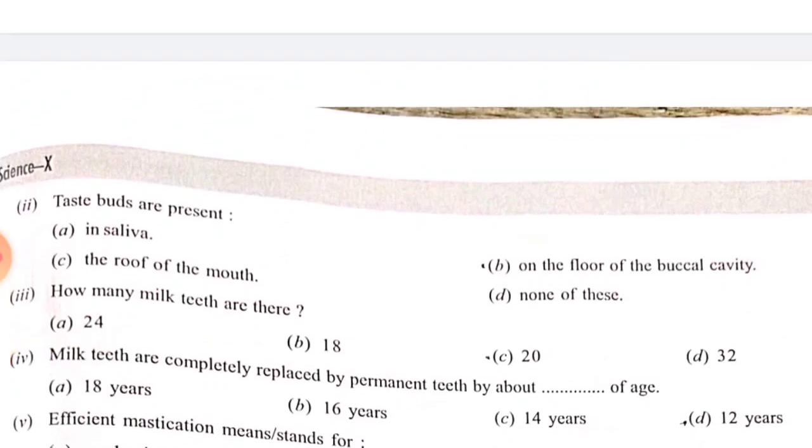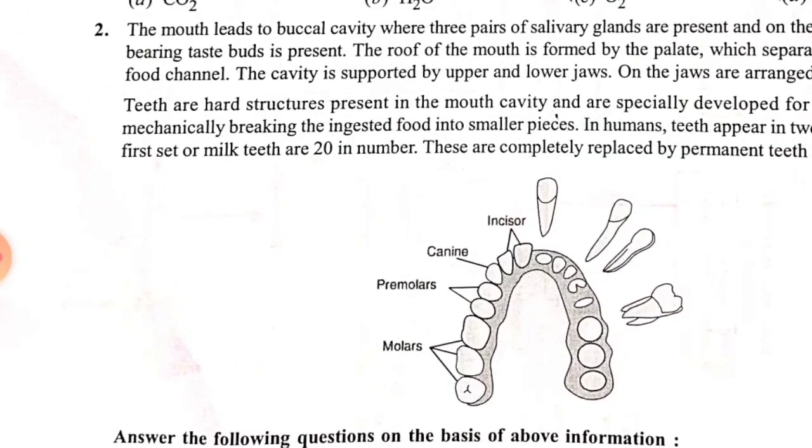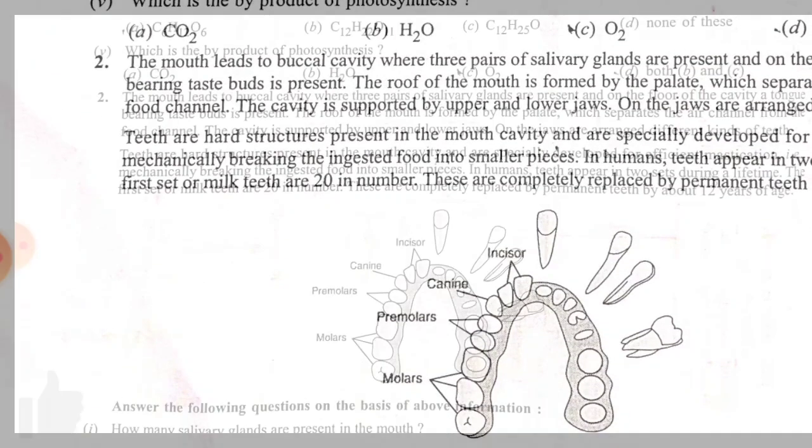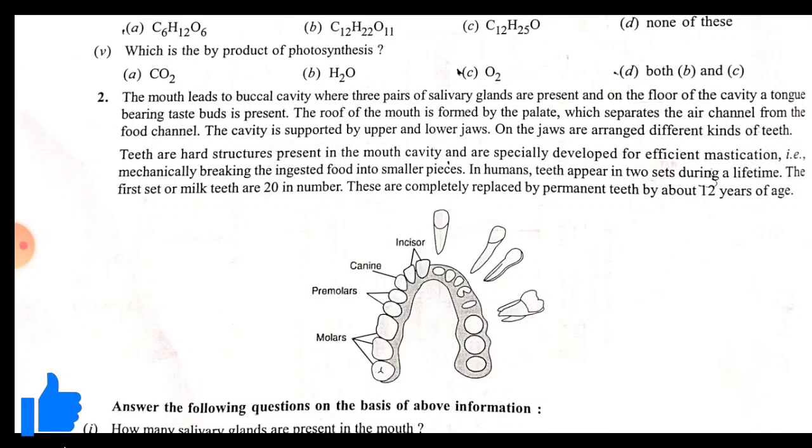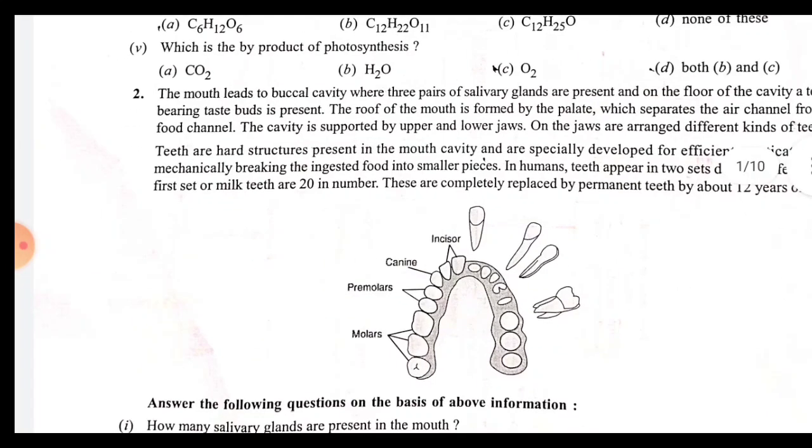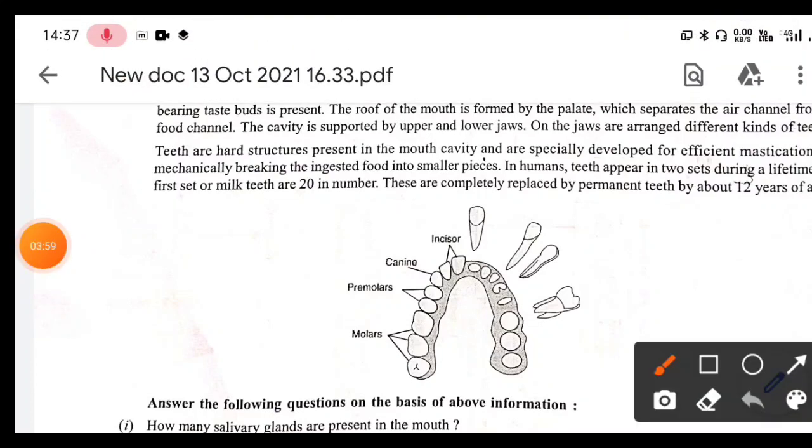So efficient mastication, you see in the paragraph. Yes, that is mechanical breaking of ingested food into smaller pieces, right?